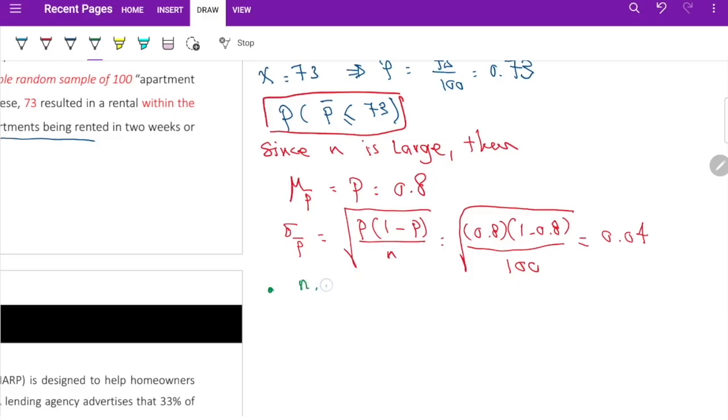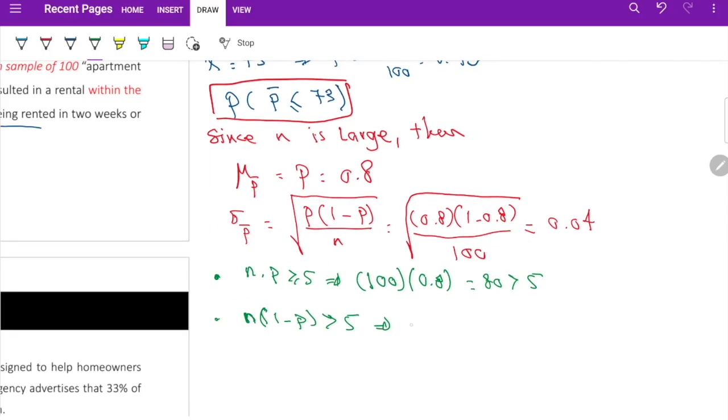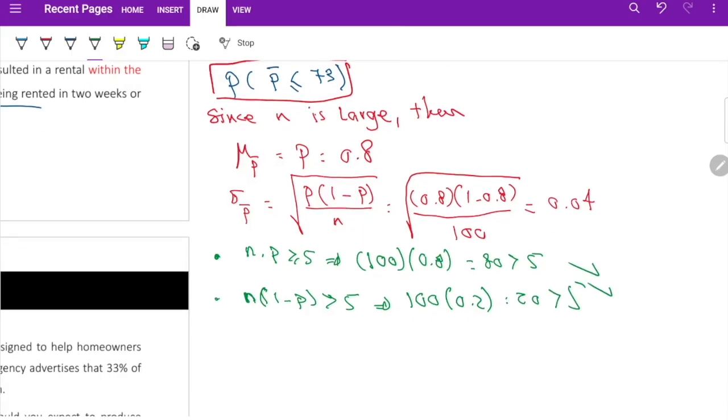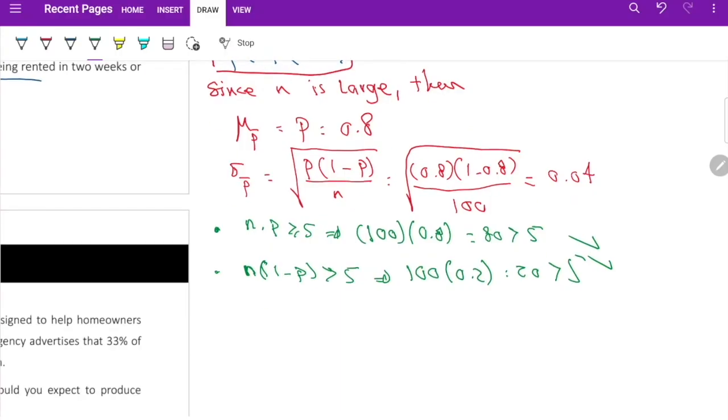We have to check n times p. Is it greater than or equal to 5 or no? Yes, it is, because n is 100 and p is 80%. So we got 80 here, which is greater than 5. Also, we have to check n times 1 minus p. It should also be greater than 5, to make sure that we can use the normal distribution. So this is 100 times 20%, which is 20. Then we can standardize. Now we can standardize what? We can standardize p bar.